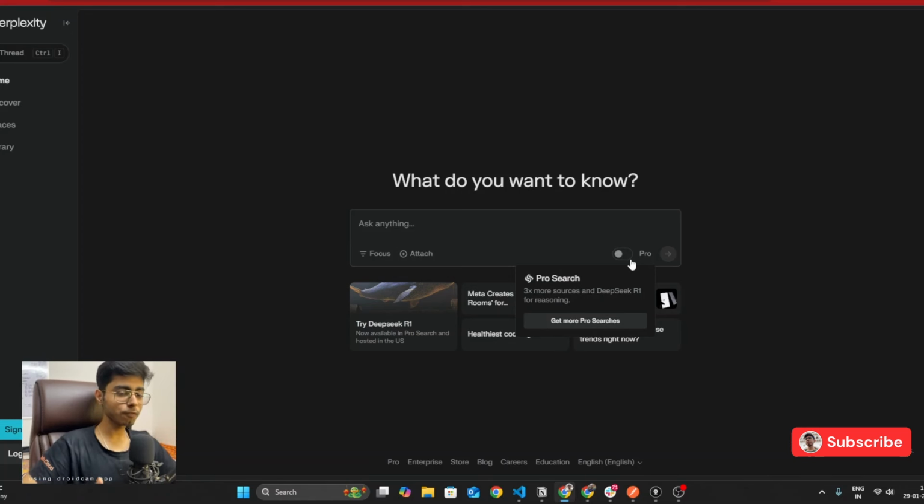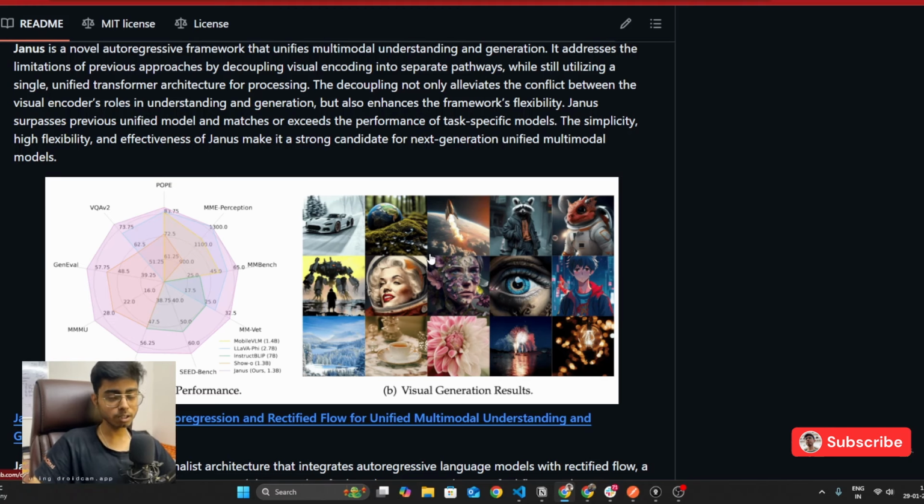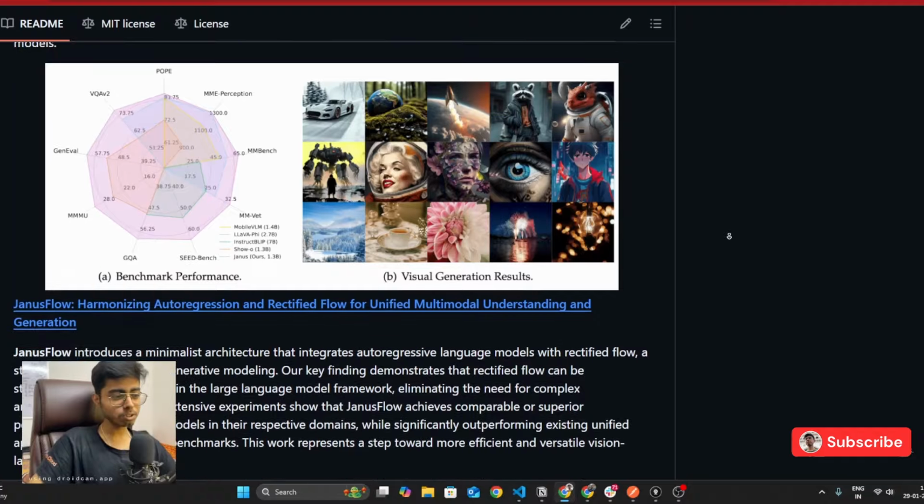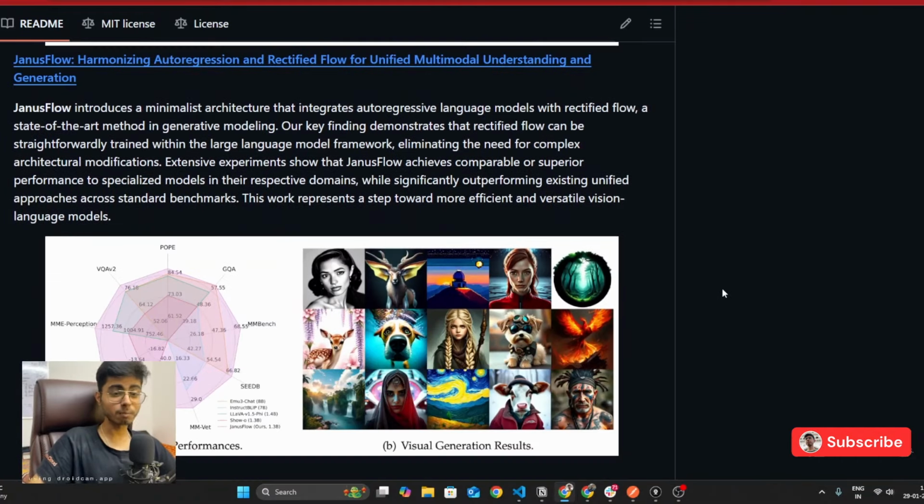But if you're a startup and you don't want to try out the Chinese hosted models, then you can switch to the Perplexity Pro plan, and then you can use DeepSeek R1 using their APIs. That's one. Another thing is you can self-host the model, right? But before that, you need to understand how you can download the model. The best place for us to download the model is definitely the model hub called Hugging Face, right?